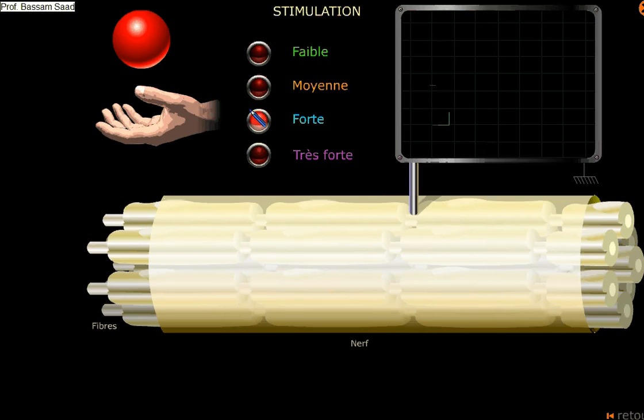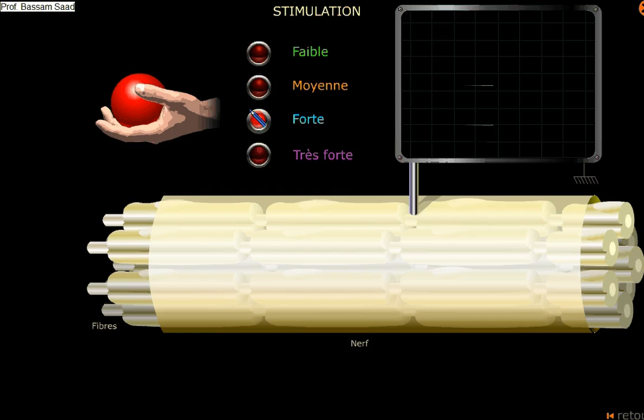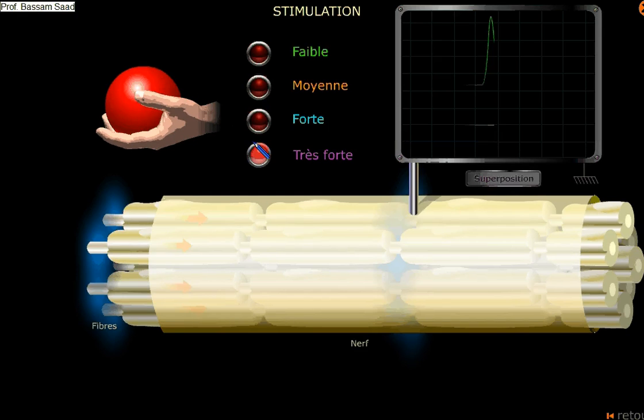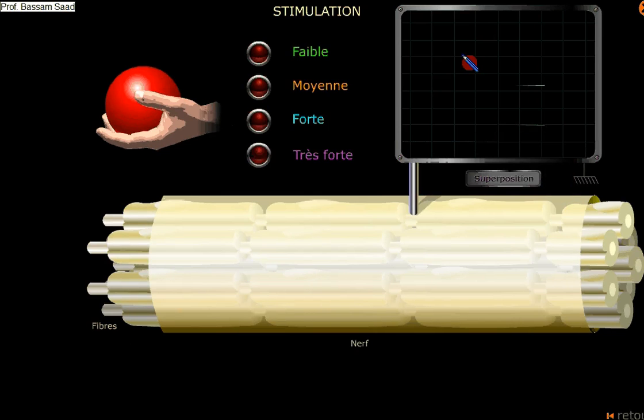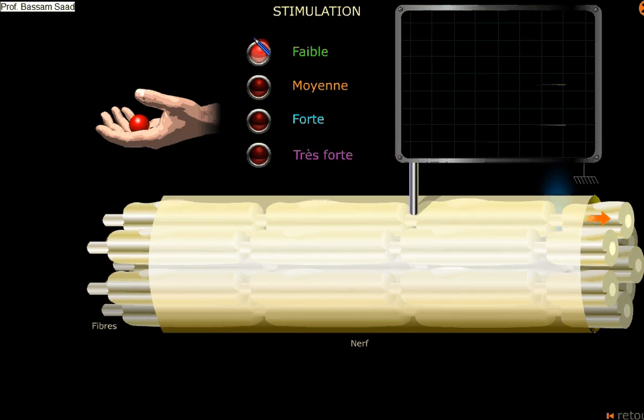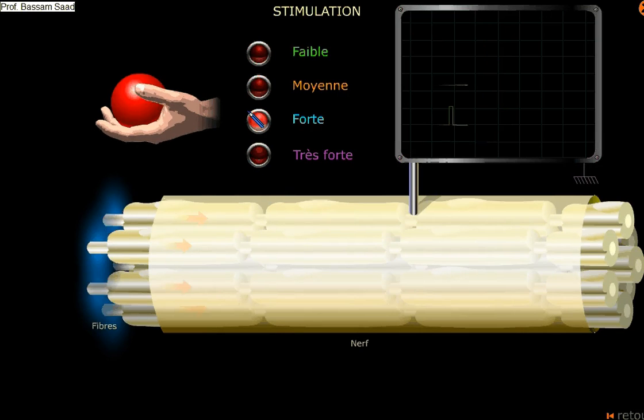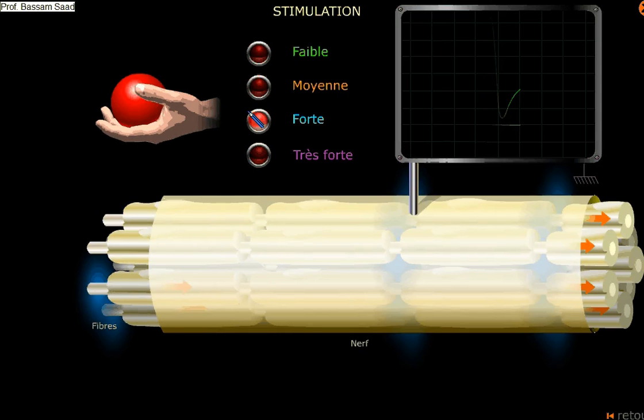There is an action potential of a given amplitude. We increase the intensity, the amplitude increased. Do you see it? We increase the intensity again, the amplitude increased again. But with a strong stimulation, all the fibers are stimulated, so even if I increase the intensity again, I will obtain the same result.